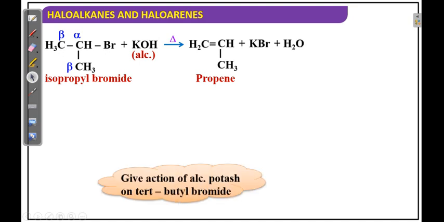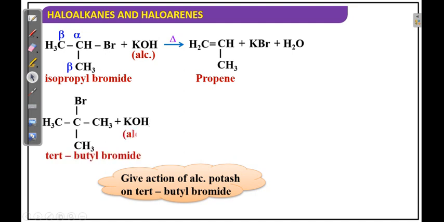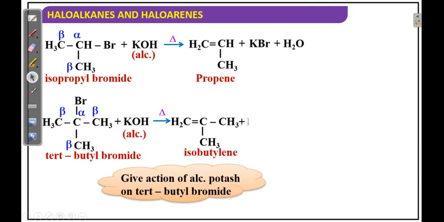Give the action of alcoholic potash on tertiary butyl bromide. Same procedure. With alcoholic KOH, dehydrohalogenation takes place, and you will get the alkene, isobutylene. Sometimes the question will give the product and ask for the reactant. In that case, you just add HBr. Suppose you add HBr for this reaction.